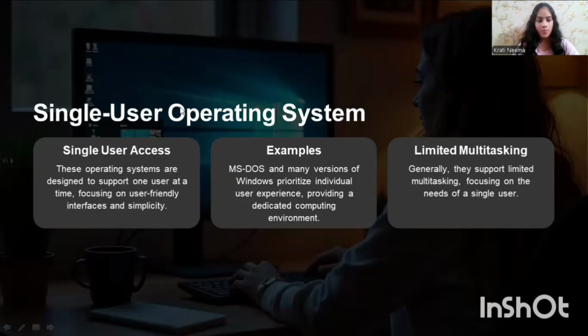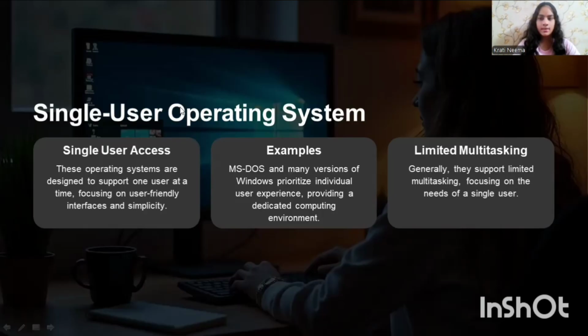Let's look at one of the most common types of operating system, which is the single user operating system. Just like the name says, this OS is designed for one user at a time. That means only one person can interact with the computer at any moment, even if multiple apps are open. Examples: Windows 10 or 11 on your personal laptop, macOS on MacBook, Android on your smartphones. Yes, you can open YouTube, Word, and Spotify together, but only one person is using the system.